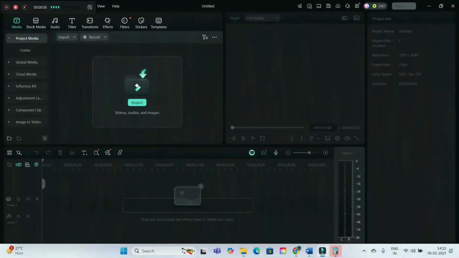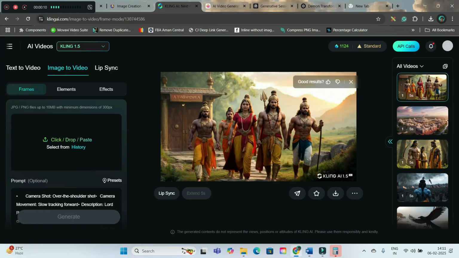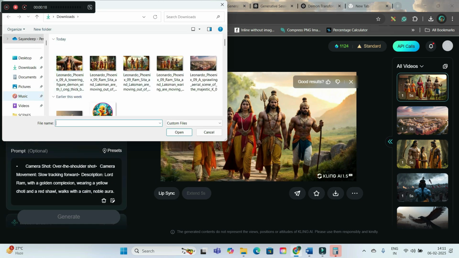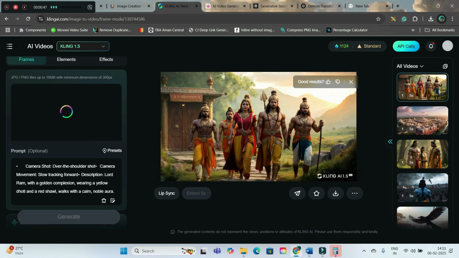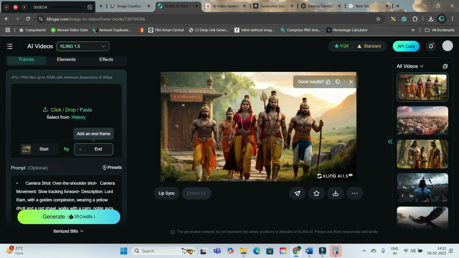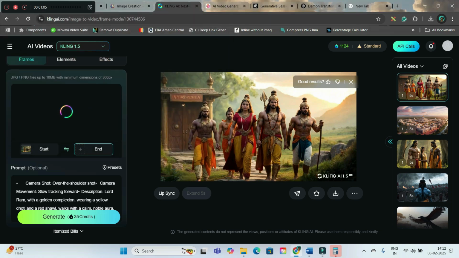Okay, now I'm going to show you how to create transformation video. Now I am going to take 2 frames here. Go to this frames option and click here, and in the first frame I will be taking this image. I'll be taking this picture of Ravana, who is in disguise of a sage, and in the end frame I'm going to take this image, who has got transformed into this. Now I want to show this transformation.